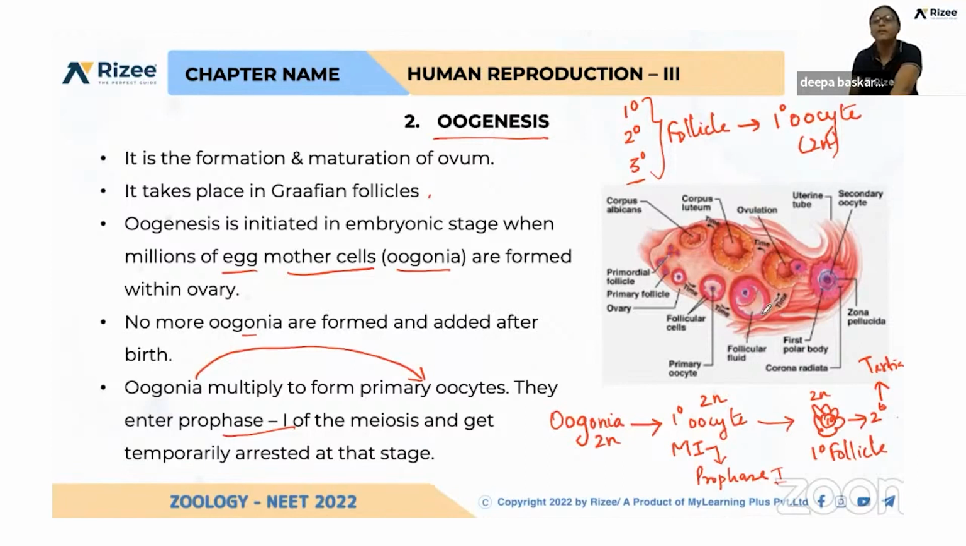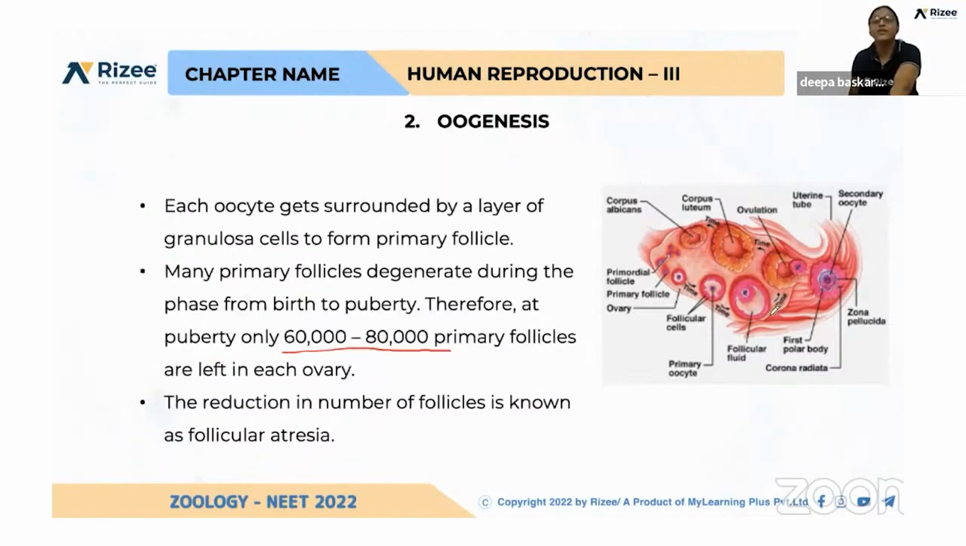What do you mean by antrum? A fluid-filled cavity is formed. That is the differentiation between primary, secondary, and tertiary follicle. Even though all three have a primary oocyte, they are named primary, secondary, and tertiary follicle based on the structure. In a primary follicle, fewer granulosa cells surround the primary oocyte. In a secondary follicle, the primary oocyte is surrounded by so many granulosa cells.